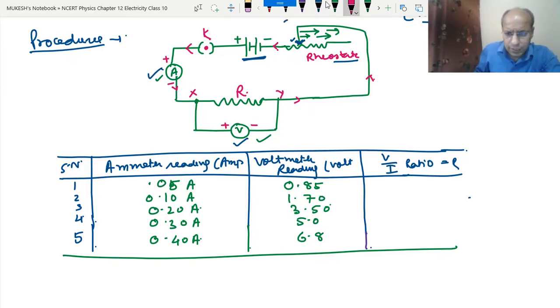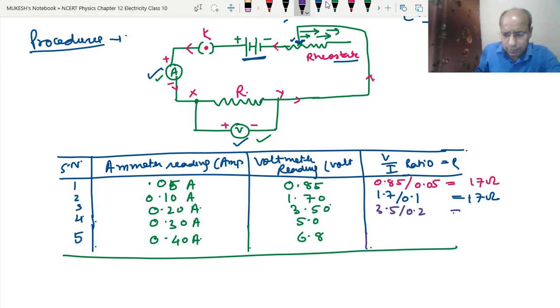See, here the ratio of 0.85 divided by 0.05 becomes 17 ohm. Now in the second one, it is 1.7 divided by 0.1, that means 17 ohm. In the third one, we have 3.5 divided by 0.2, that means 17.5 ohm.